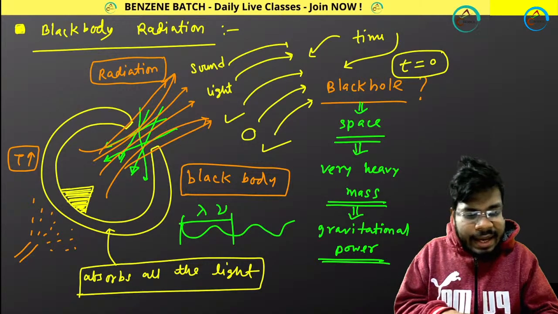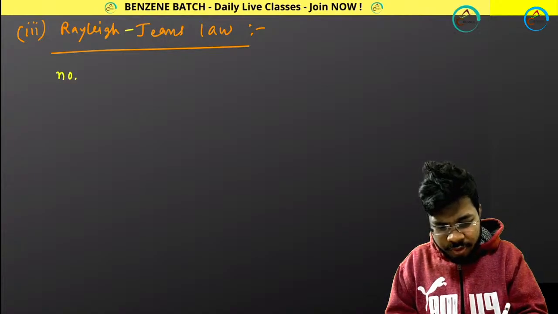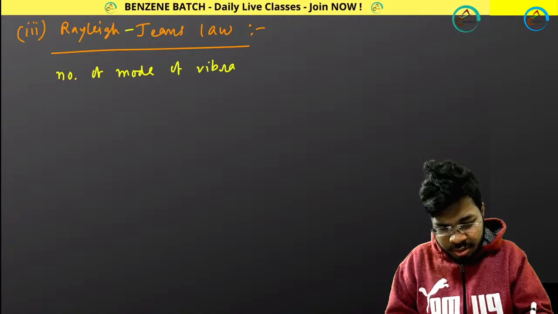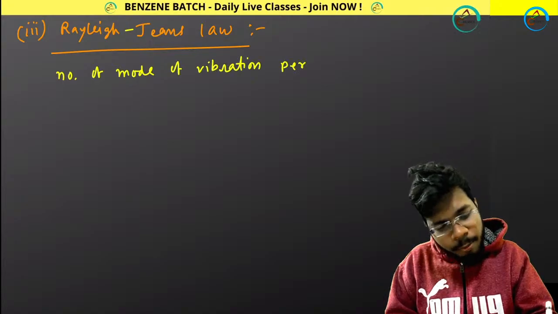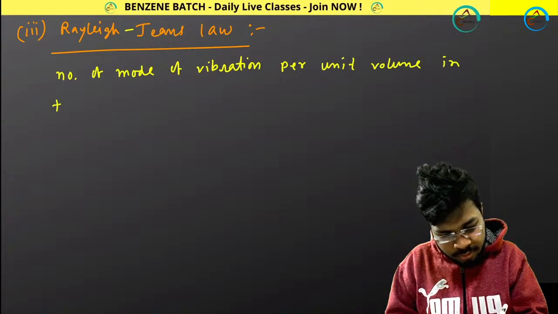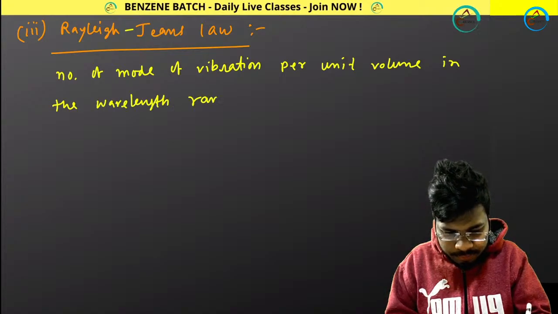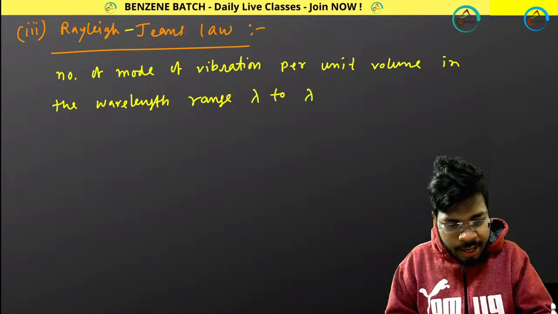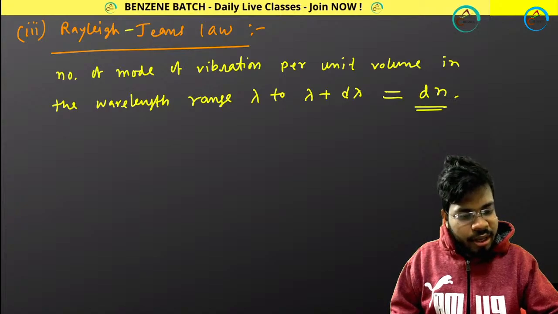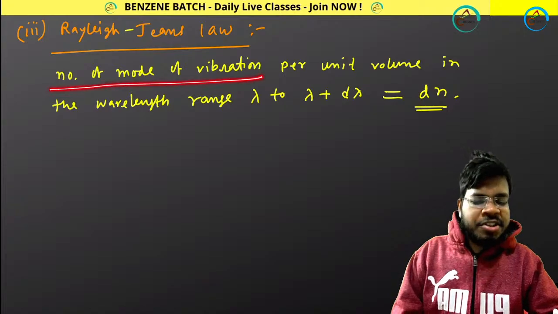And what they did, they calculated the number of oscillators. The number of modes of vibration per unit volume in the wavelength range lambda to lambda plus d lambda equals dn. So they calculated the number of modes of vibration per unit volume.